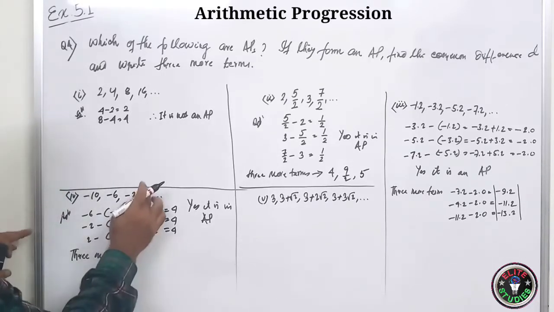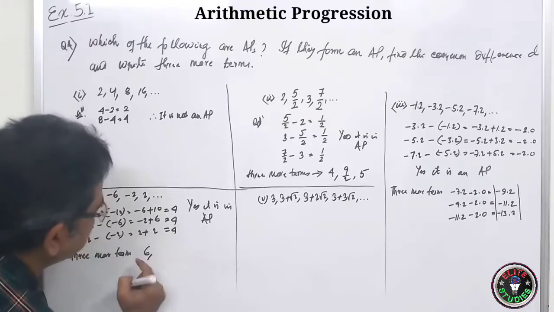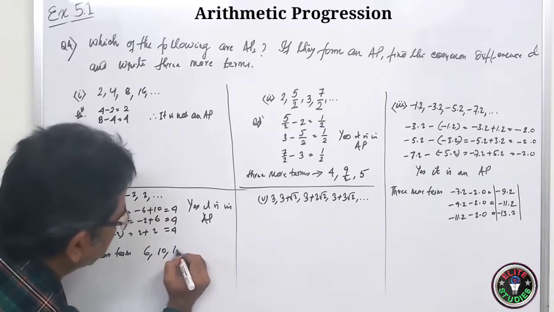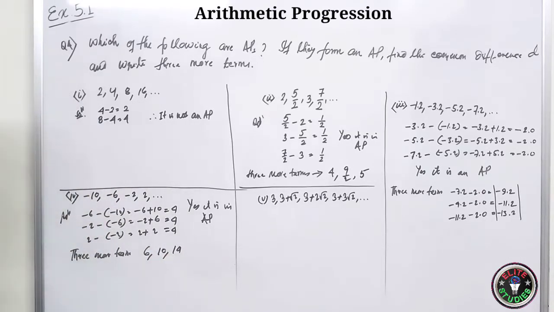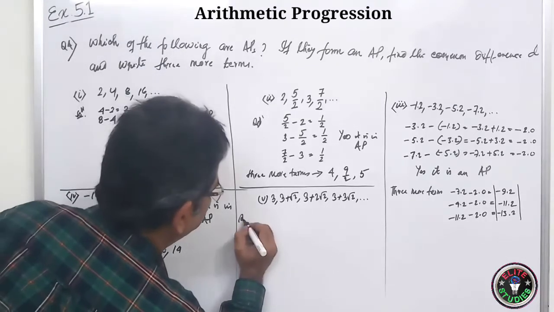What will it be? 2 plus 4, 6. 6 plus 4, 10. 10 plus 4, 14. Clear, students? Here you see the solution.